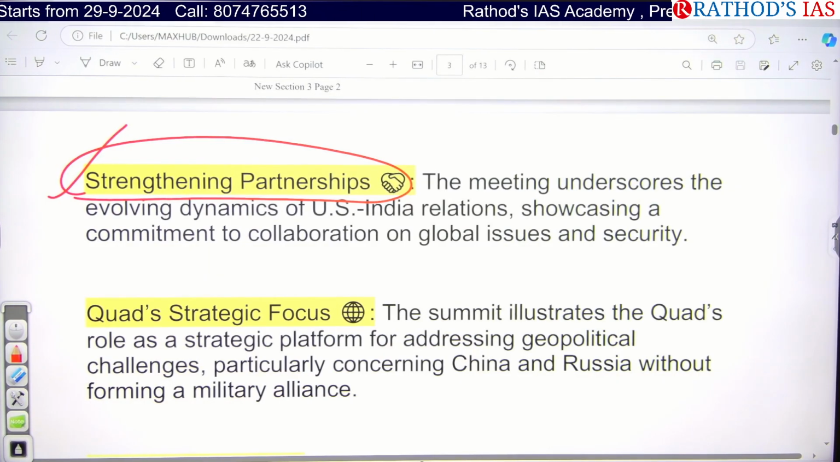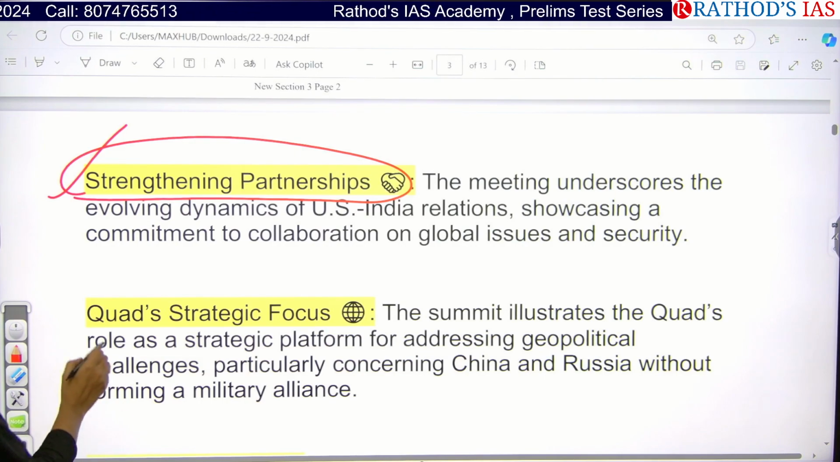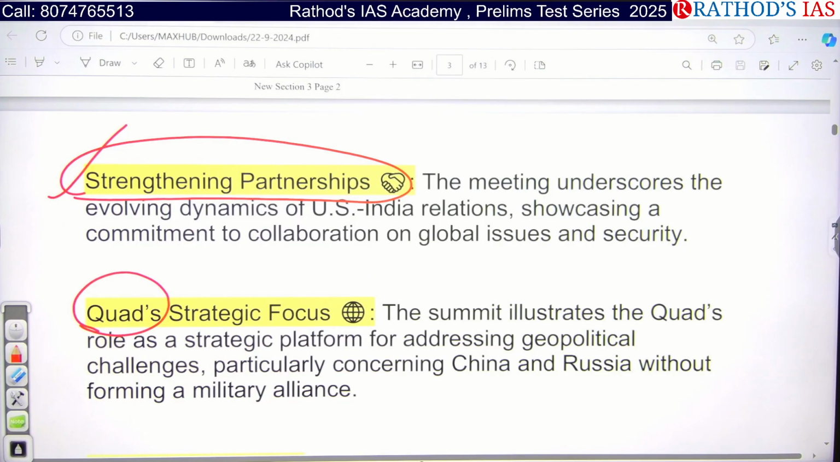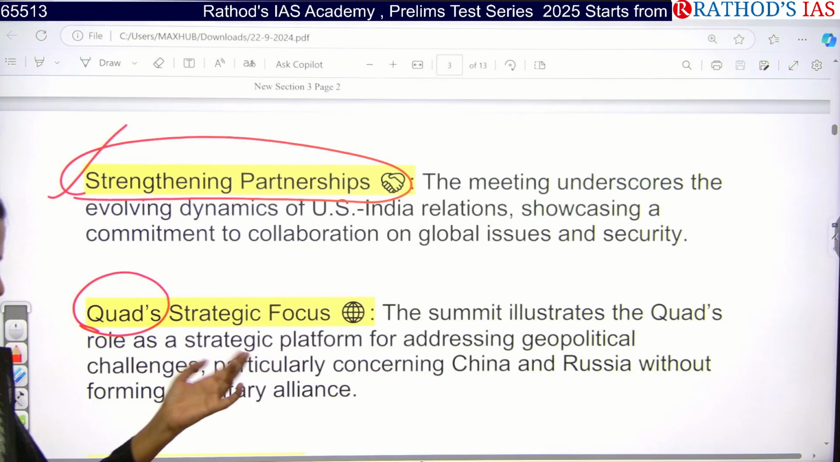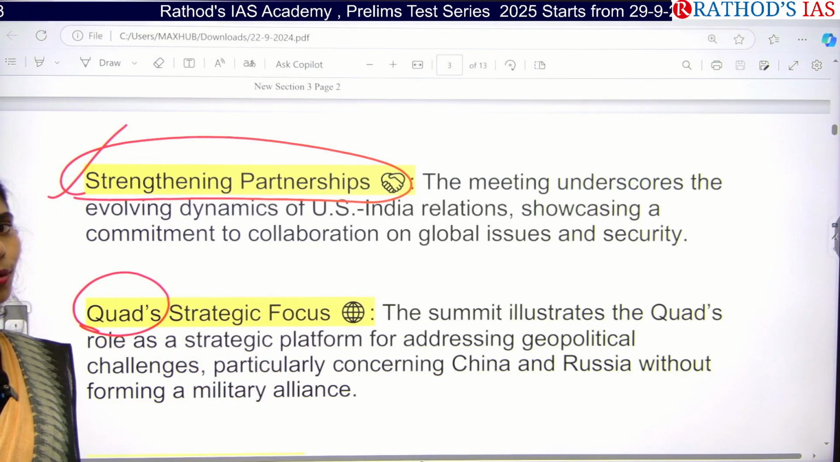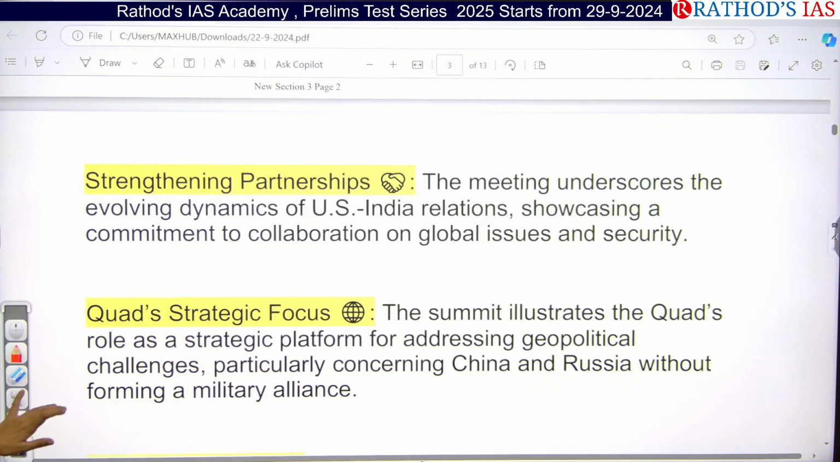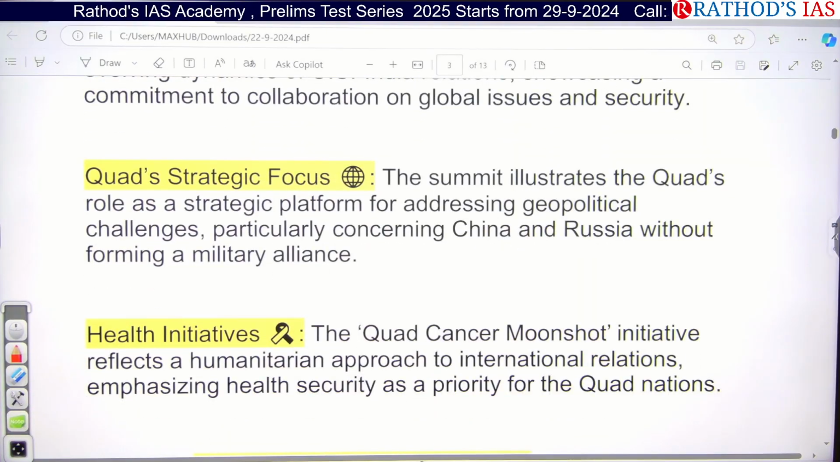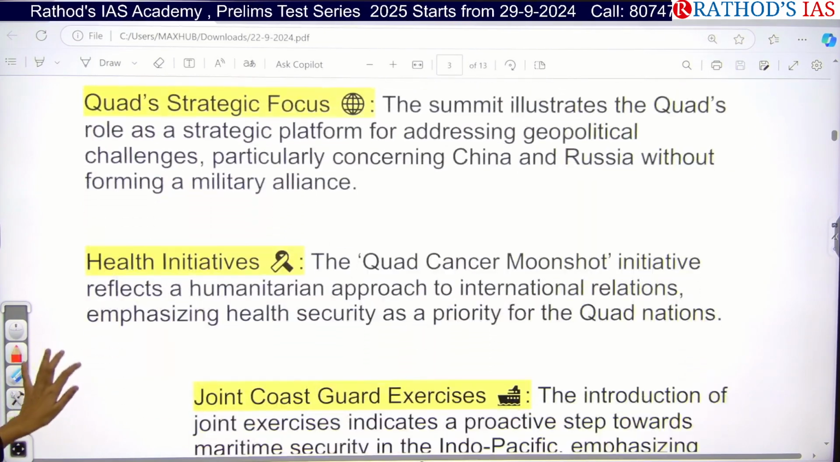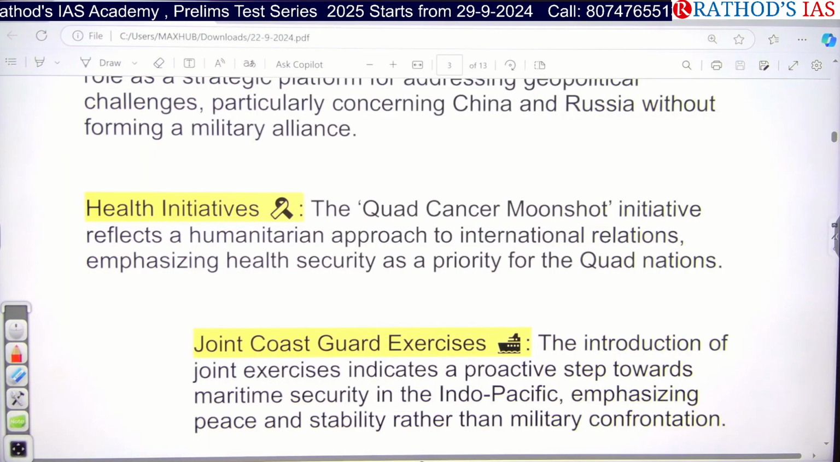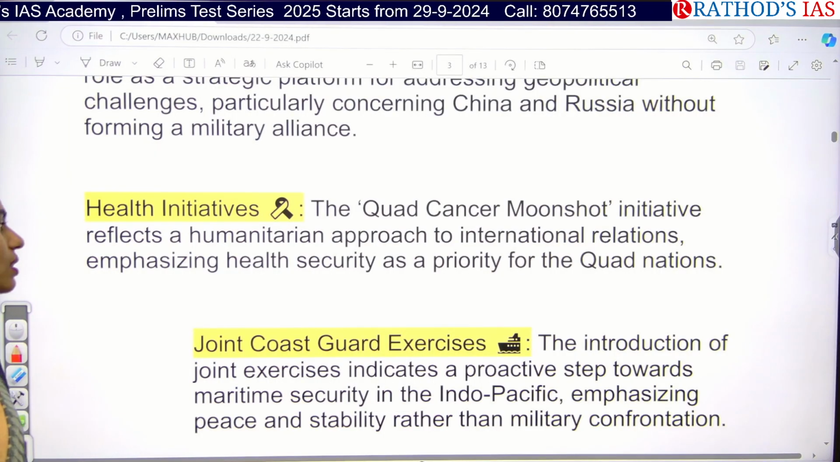And even with this kind of meeting, we can understand the global issues as well as security issues. You know that Quad is especially focusing on issues like China and Russia. This platform will be very helpful to address those issues of both China and Russia, and we are forming a multi-alliance against these. And regarding health initiatives, we are coming forward with the Quad Cancer Moonshot.